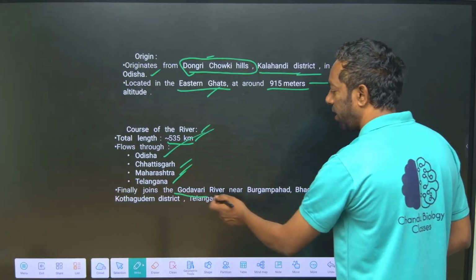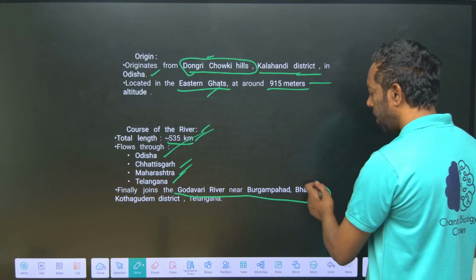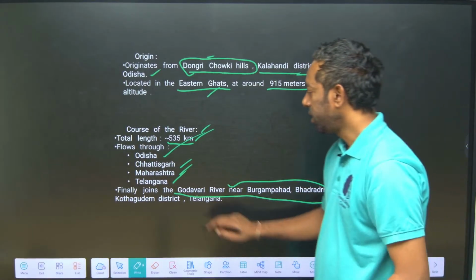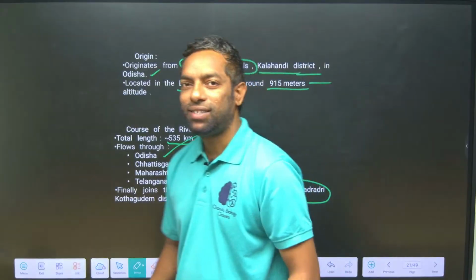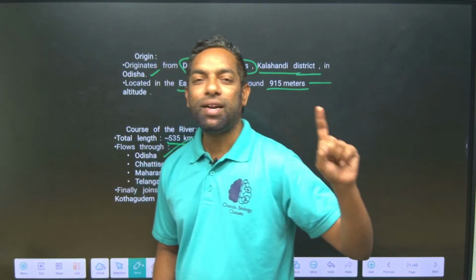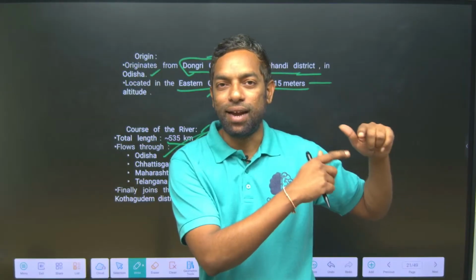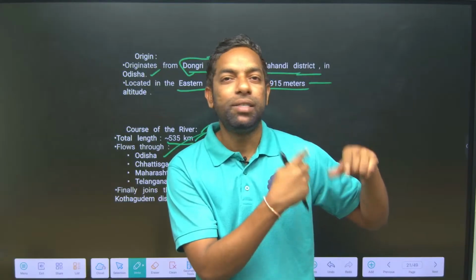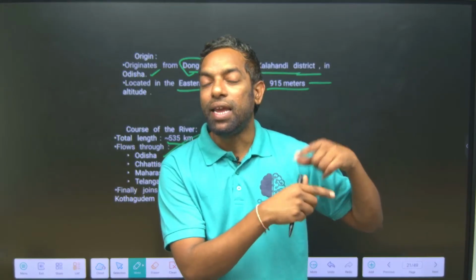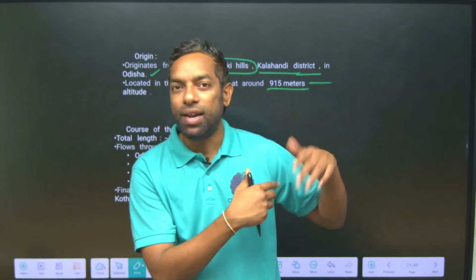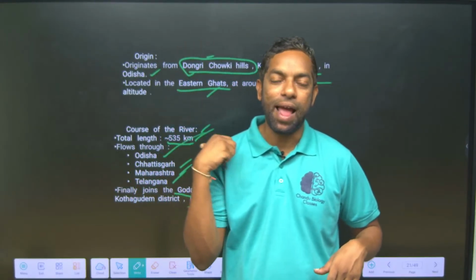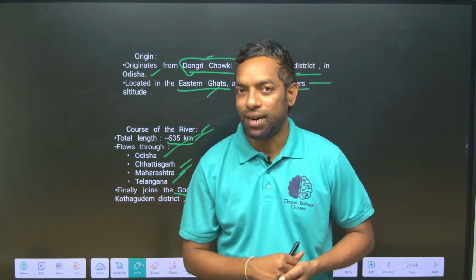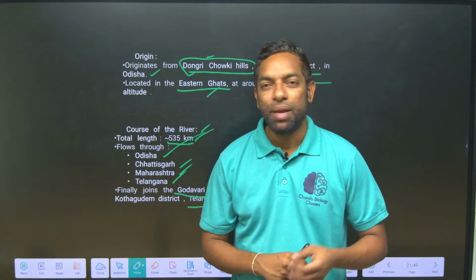It joins the Godavari river near Burgam Pahad of Bhadradri Kottagudem district, Telangana. Bhadradri Kottagudem is the northeast side, the east part of Telangana. It is a high dense forest area where a high amount of rainfall takes place, here in Bhadradri Kottagudem, Burgam Pahad.